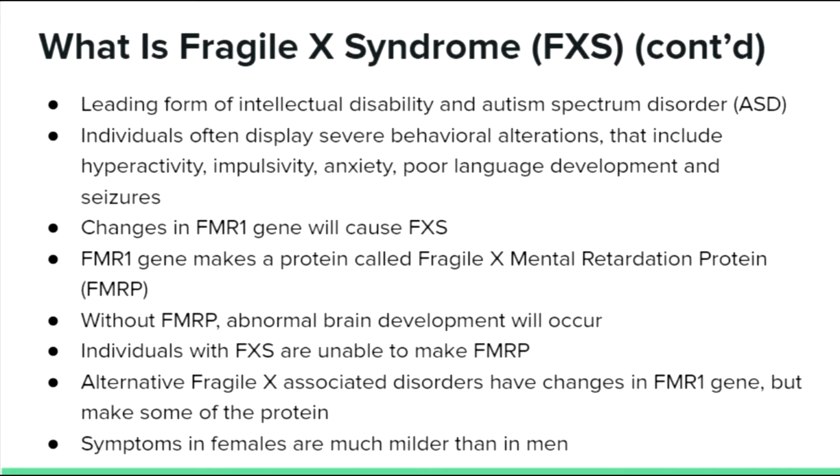Individuals who have alternative Fragile X associated disorders have changes in their FMR1 gene but usually make some of the protein. Both males and females can be affected by FXS, although the symptoms in females are much milder than in men.